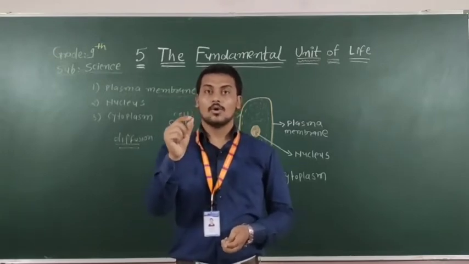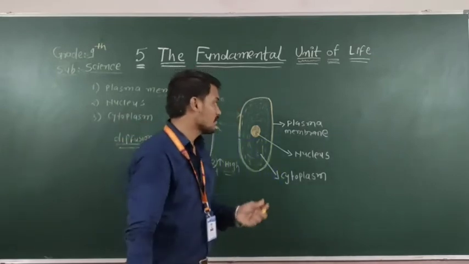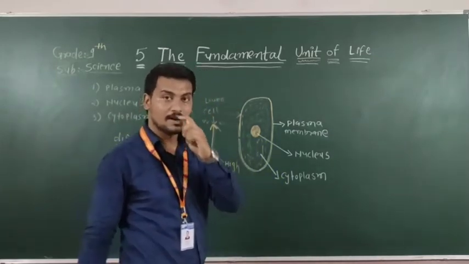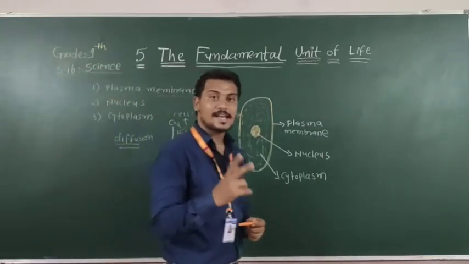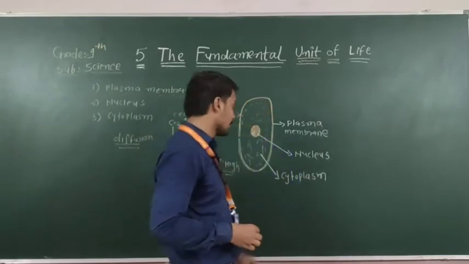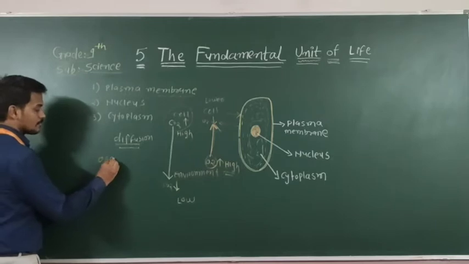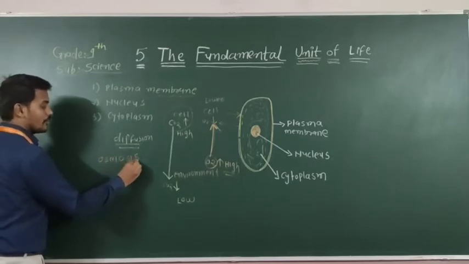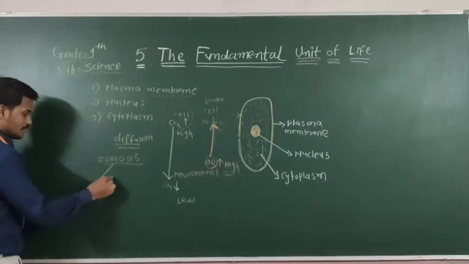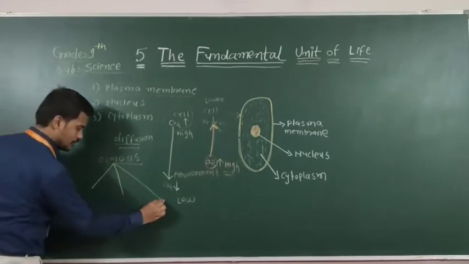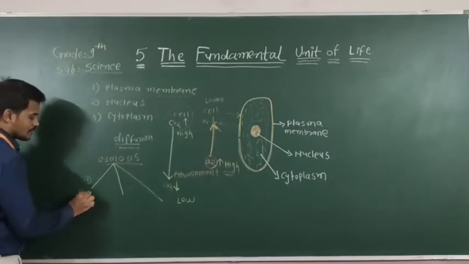In the osmosis process, we can classify these three different types of solution: one, two, and three.